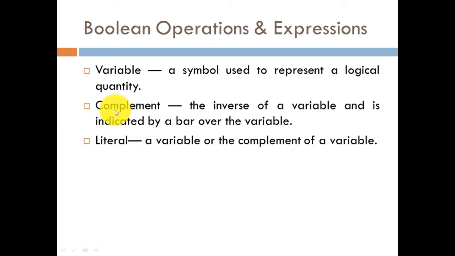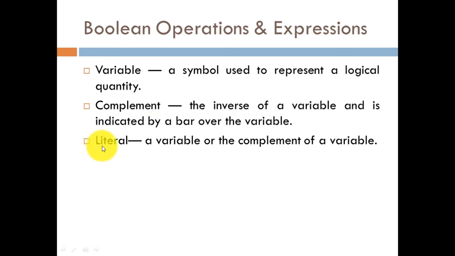The second one is the complement. Complement is the inverse of a variable and is indicated by a bar over the variable. Suppose we have a variable a, then its complement is represented as a bar, and its value is inverted from the actual one. That is, if a is equal to 1, then the value of a bar will be equal to 0, and vice versa. So the representation of complement is the bar sign.